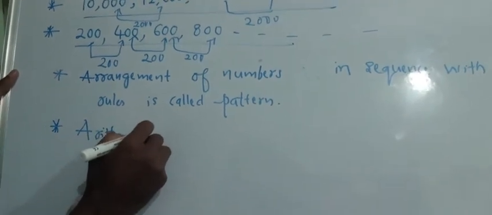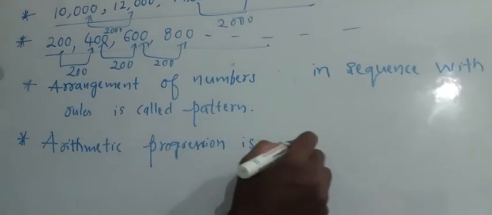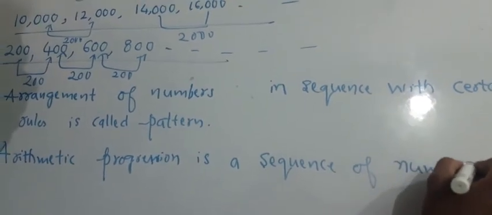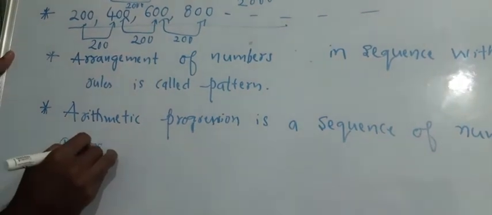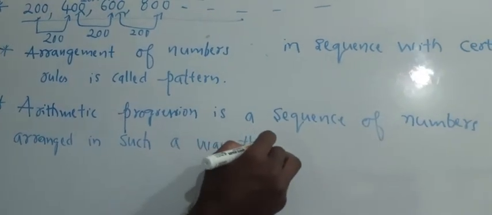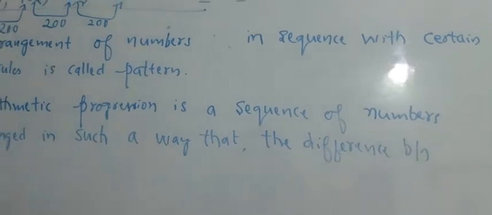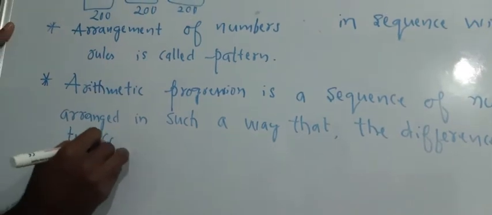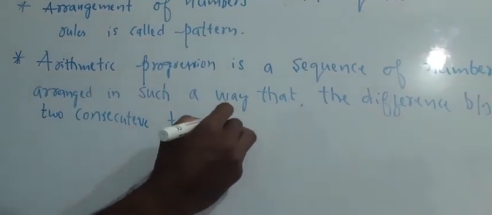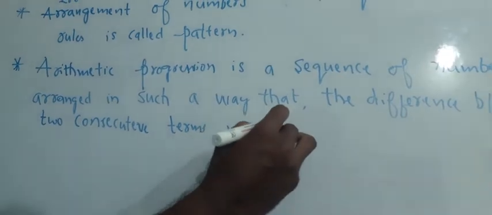Arithmetic progression is a sequence of numbers arranged in such a way that the difference between two consecutive terms will be constant.